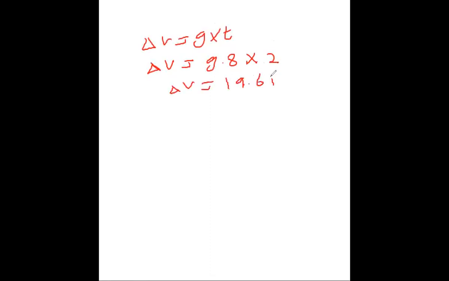The rule is delta v equals g multiplied by t. So delta v equals 9.8 multiplied by 2, which is 19.6 meters per second. That's how we answer the first one.